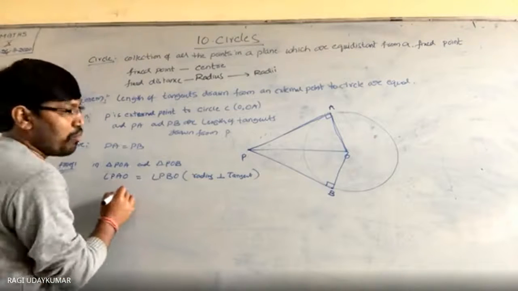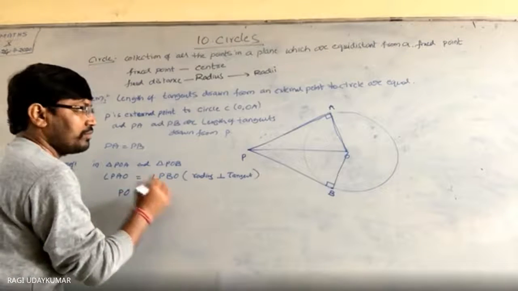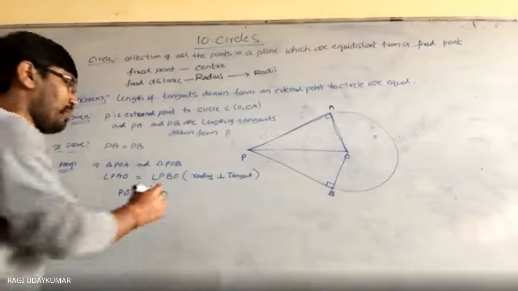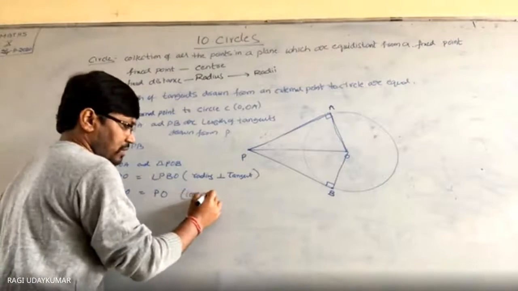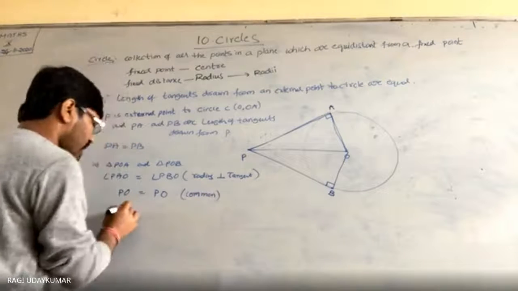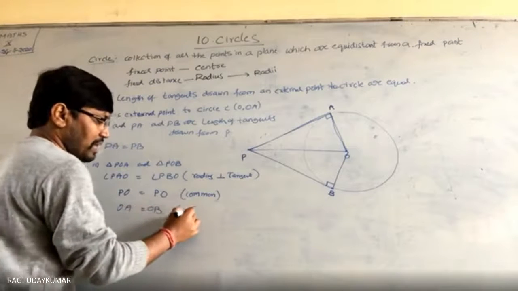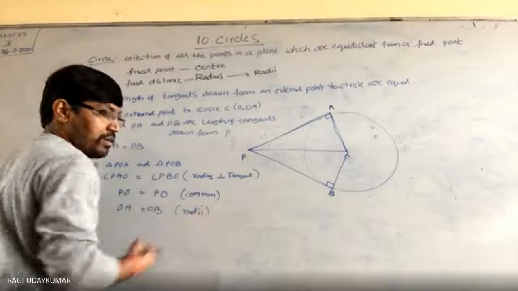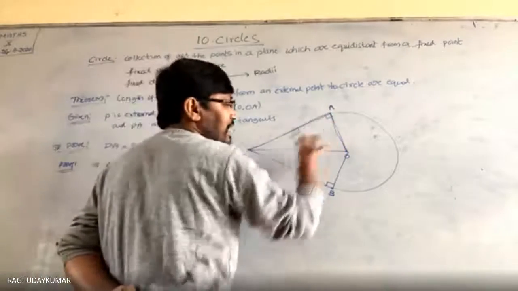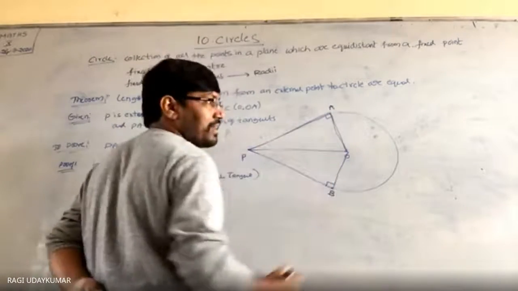In both, PO is equal to PO because it is common. This is the hypotenuse. And in both, OA is equal to OB because they are radii. Therefore, in right angle triangles, the hypotenuse and one other side are equal.